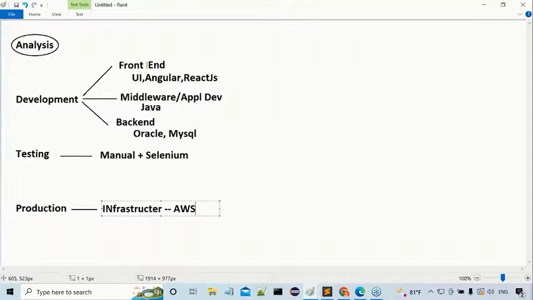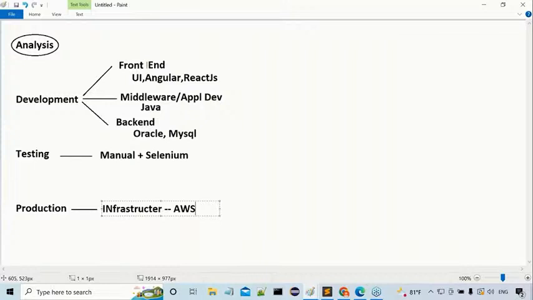So companies are expecting a developer who must be involved in front-end development, middleware, back-end development, testing, and production activities. Such a kind of developer is what companies are expecting. All of you are getting my point or not? Now tell me, who is capable of doing all these things? Come on, guys, you have to answer. Who is capable of all those things?